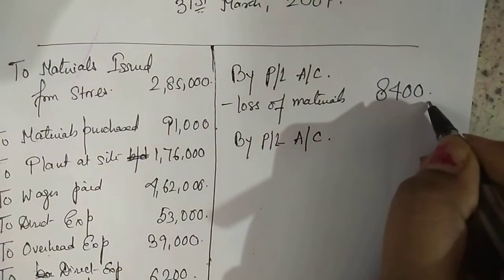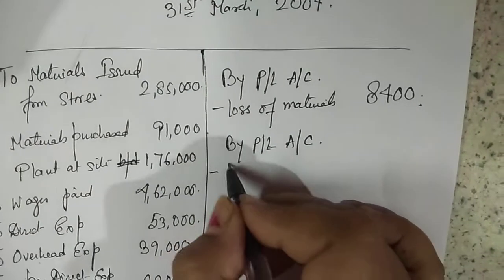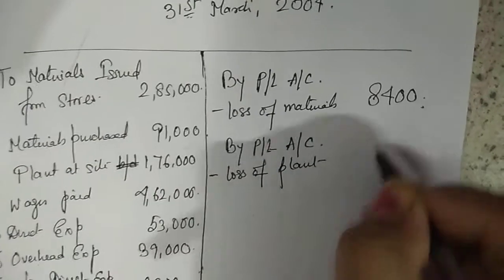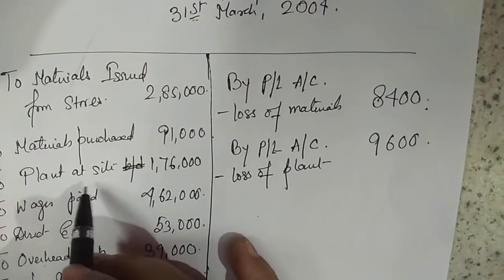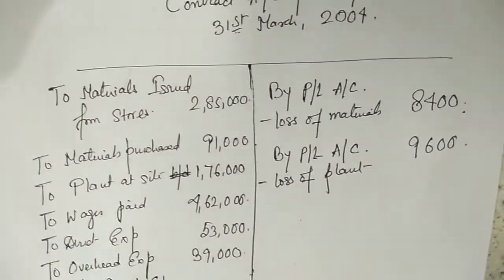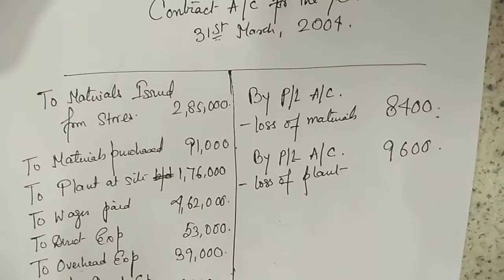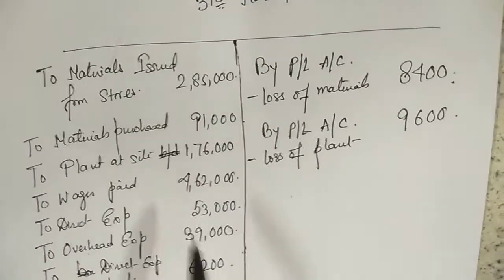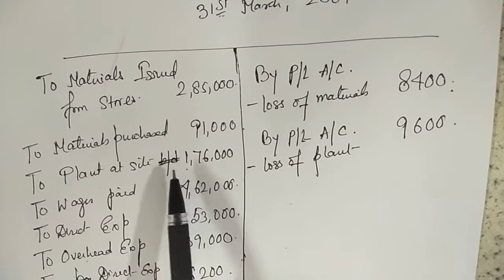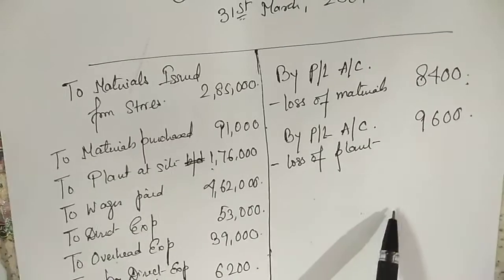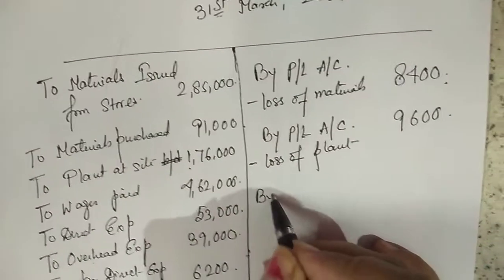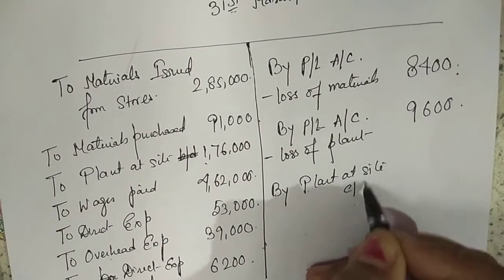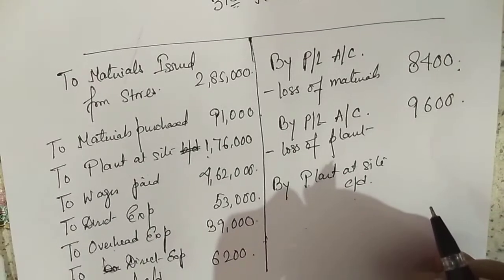We have recorded materials lost. Now we'll record loss of machine or loss of plant, because it's written plant over here. So we'll write plant. Now nothing else. We have completed all the expenses. Adjustments are also done. Achha, here it is written charge depreciation on plant at the rate of 10%. That means I have an opening balance of plant. Opening balance of asset is given. So you have to write the closing balance of asset as well. So you'll write by plant at site CD. Achha, what will be the value of the closing balance of the asset?